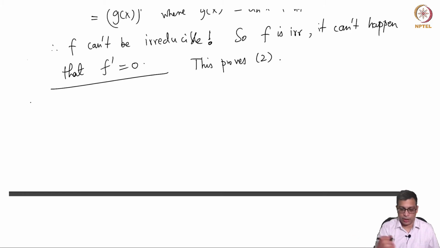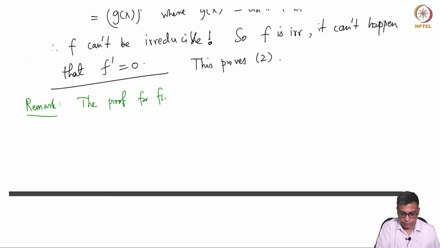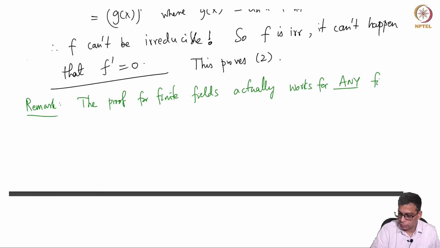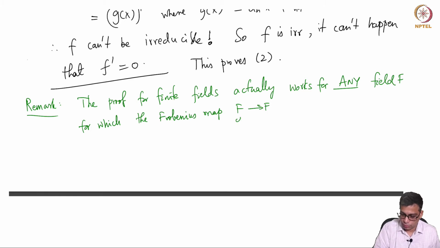Okay, and now I'll remark that the same proof, the proof for finite fields, actually works for any field F for which the Frobenius map is onto.